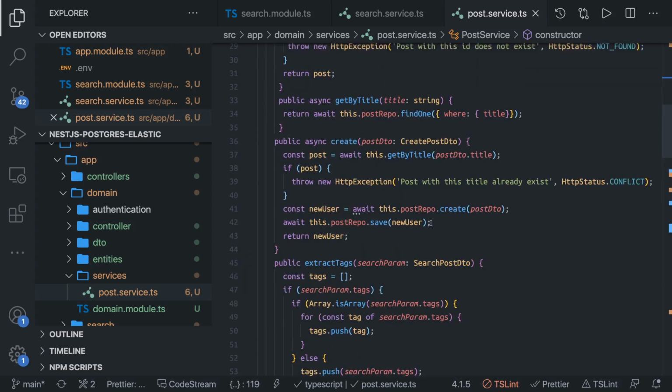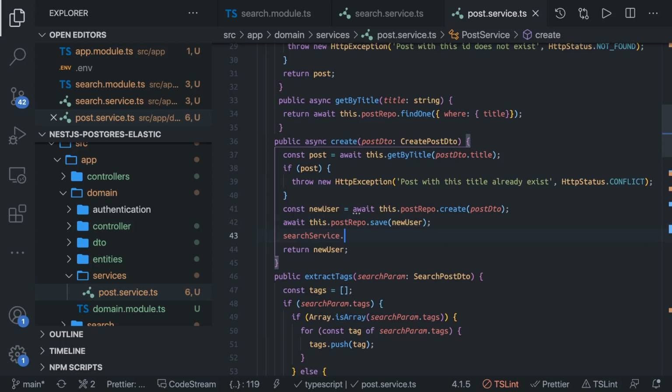Okay, once you are saving this new user, here we can do the magic. This dot search service dot, now we will define the method which we are going to call. We have two methods, create index and index post, we are going to call, and we will pass the payload, right? So here is our user object, and this is what we are returning, and this user object we can pass into this. So this is what we need to do.